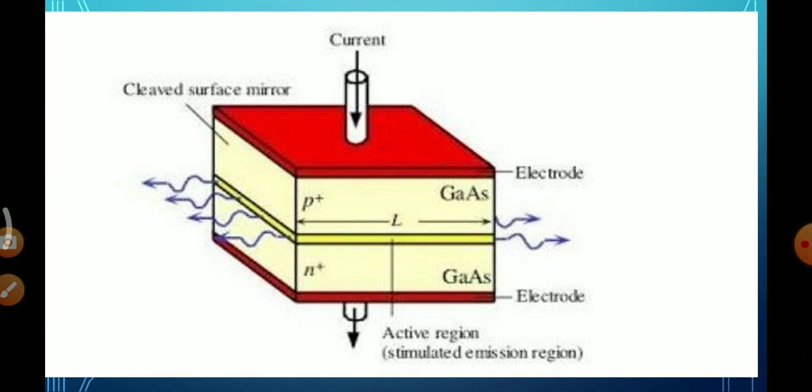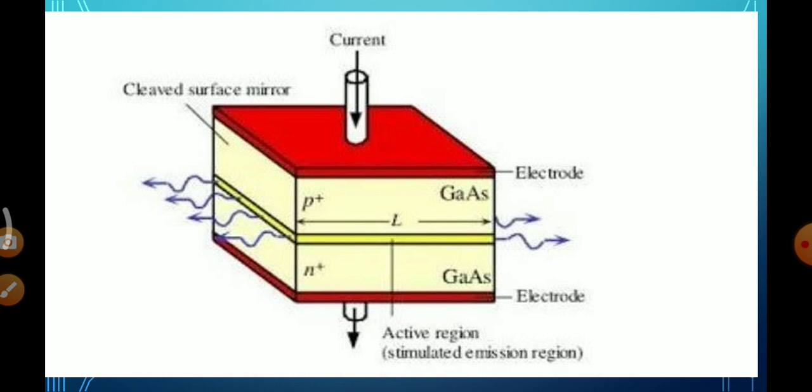And second, what we need is a pumping source. The top surface of the p-type material is connected with a metal contact, and through the metal contact it is connected with the electrical supply. The bottom surface of the n region is connected with a metal contact, and through it to a battery. So this is the pumping source of the material.